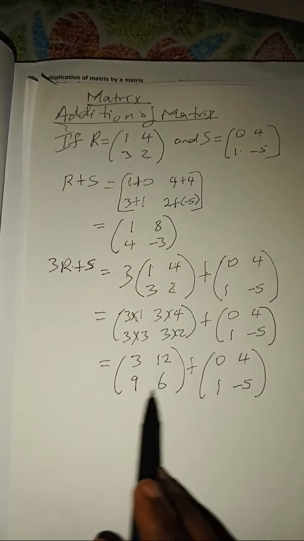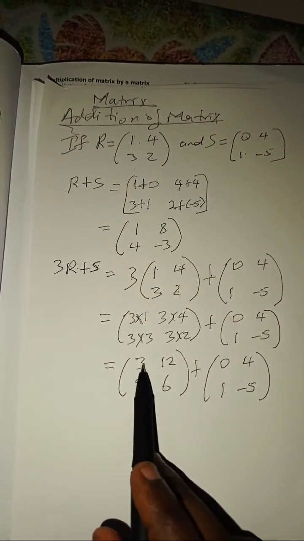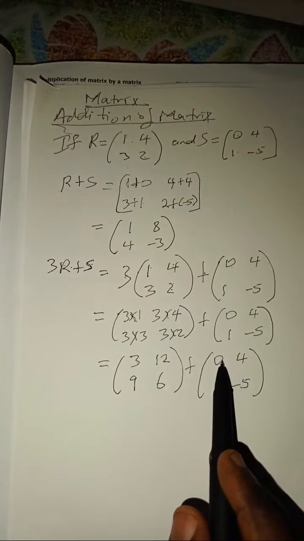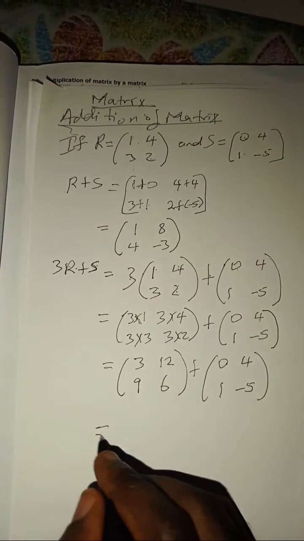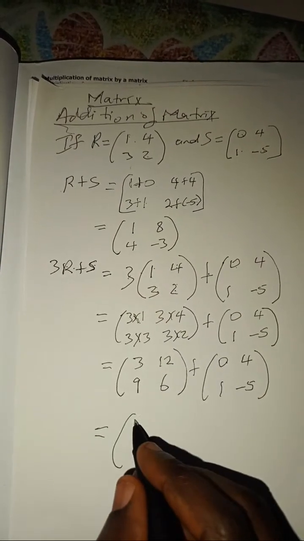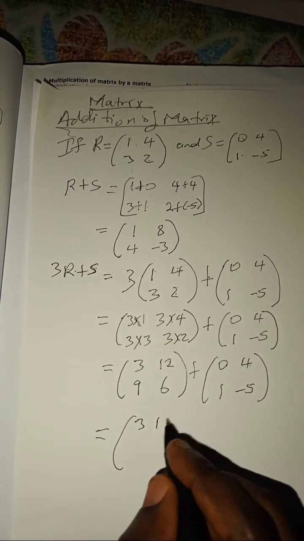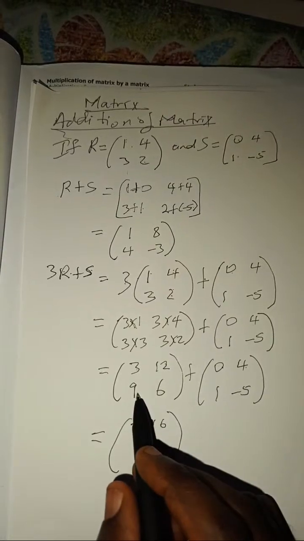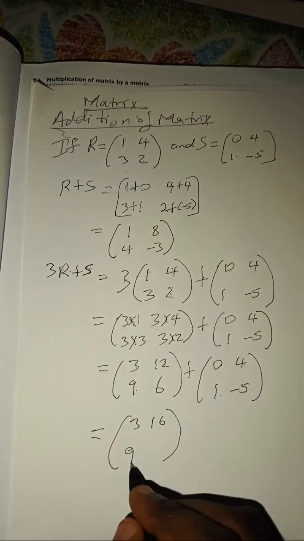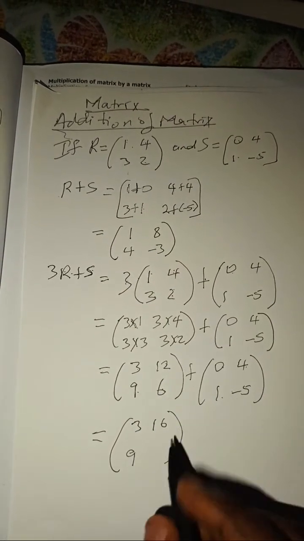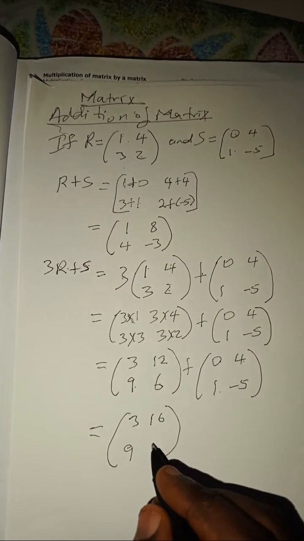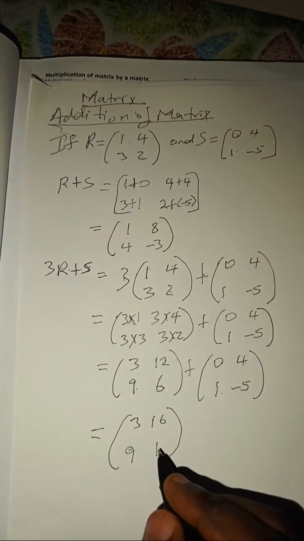From what we have here, we can add directly. So you can say 3 plus 0. So 3 plus 0 will give us 3. 12 plus 4, that gives us 16. 9 plus 1, it gives us 9. 6 plus minus 5. So that's 6 minus 5, it gives us 1.